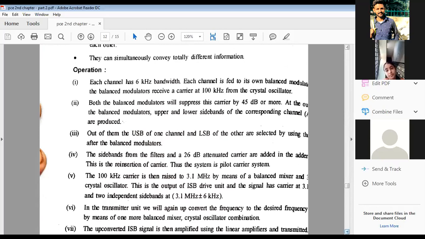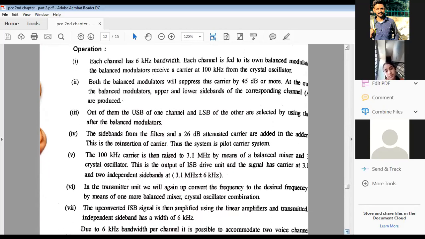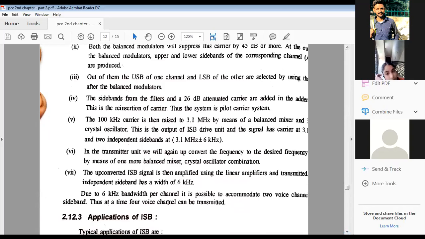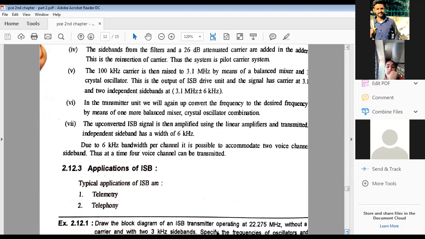So these are the different bullet points of that particular block diagram. Clear? Due to 6 kilohertz bandwidth per channel, it is possible to accommodate 2 voice channels per sideband. So 4 voice channels can be transmitted. Clear? What are its applications? Two typical applications: it can be used in telemetry and it can be used in telephony as well.